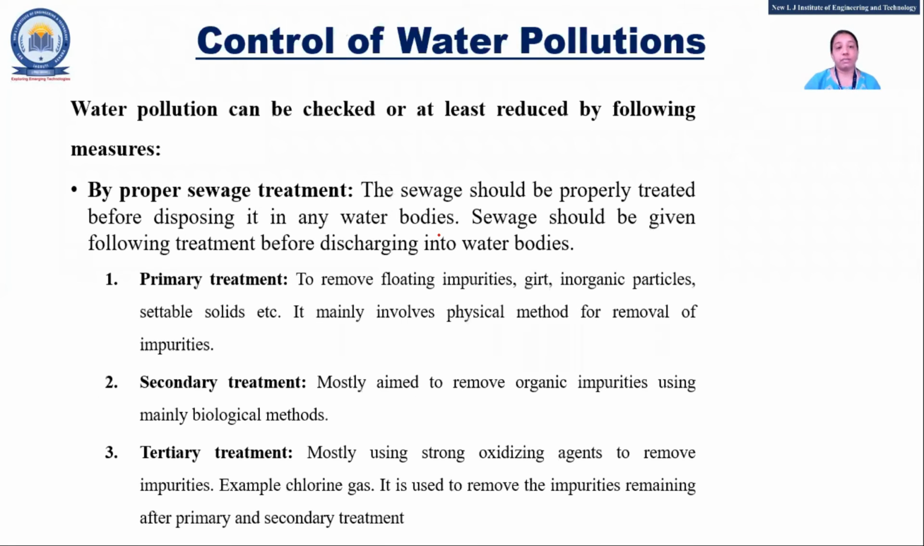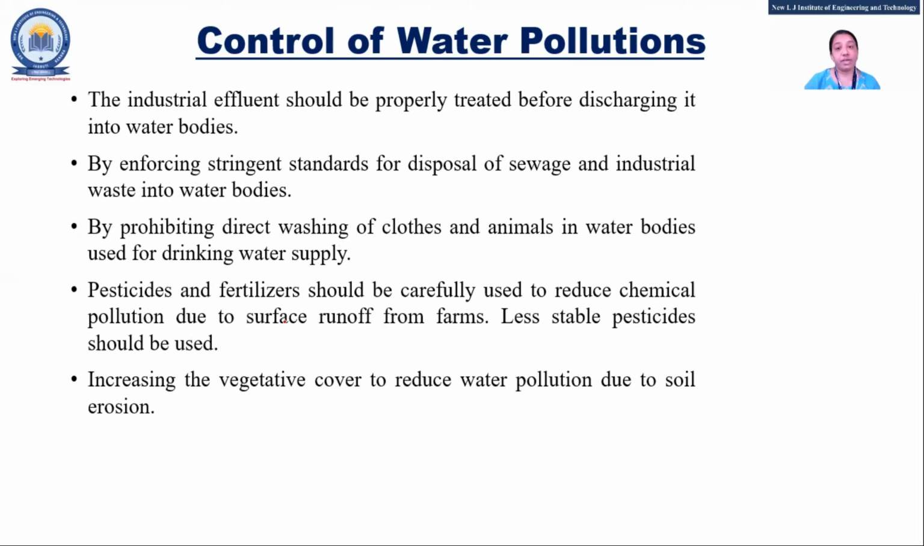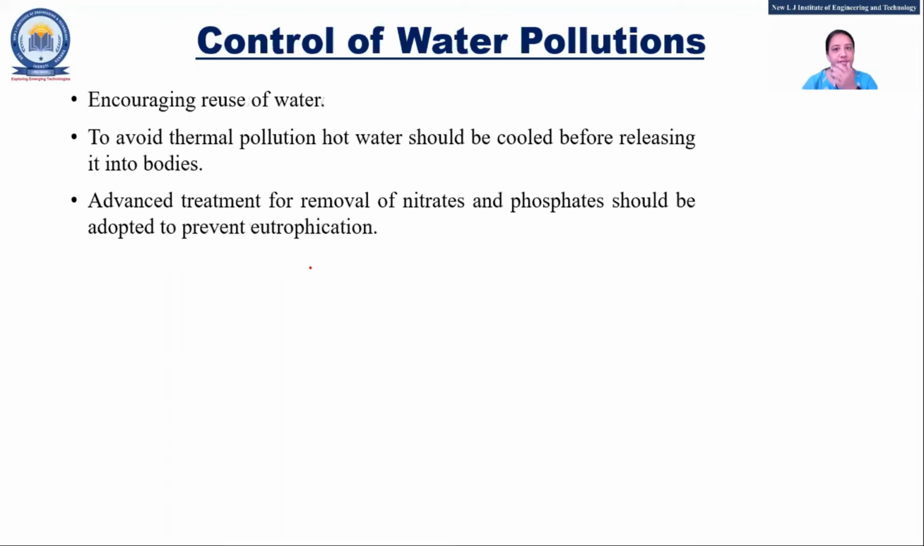How to control water pollution? That means what? Before the disposal of water, some treatment should be done on that: primary, secondary, and tertiary treatment. There are three treatments, but treatment can be done on what? The location is supposed to be known by us, then we can do the treatment, right? So in that way you can control the water pollution.